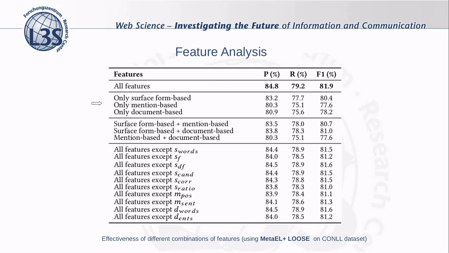Regarding each individual category, we've noticed that the surface form-based features have the best performance, achieving an F1 score of 80.4%. And regarding the influence of each individual feature, we've noticed that the S ratio has the highest effect when we exclude it, dropping the F1 score.